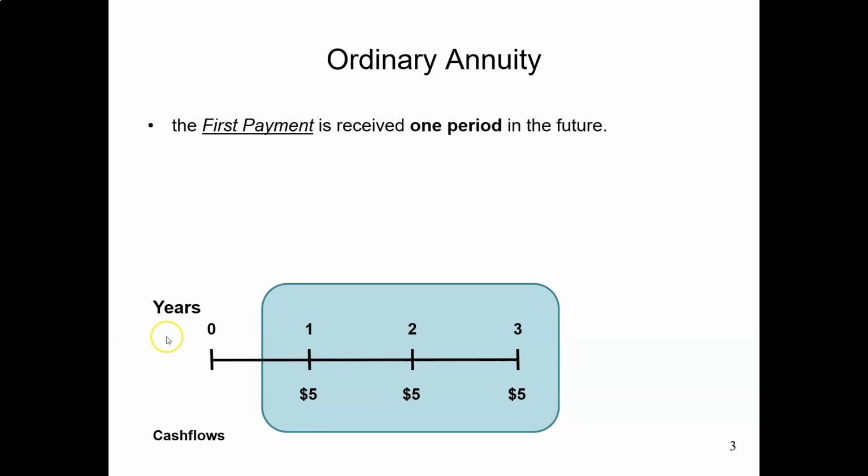This graph provides an example of ordinary annuity. It is a 3-period ordinary annuity. The first payment will be 1 year after. Then you will receive the second payment 2 years after, and the final payment in 3 years.